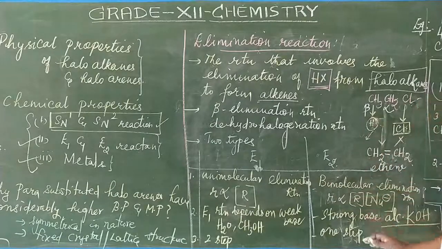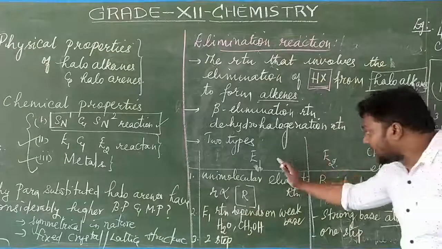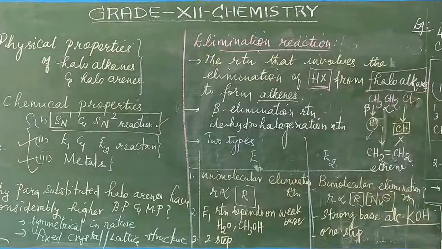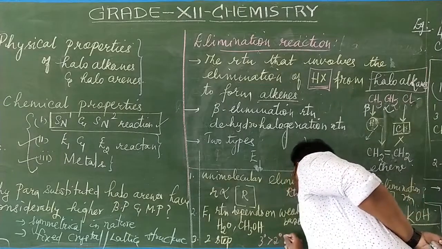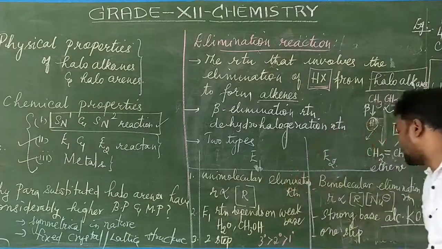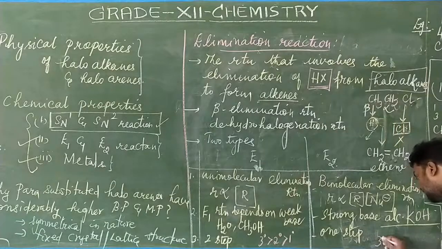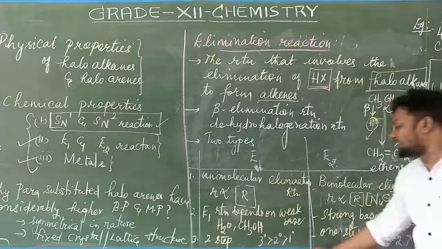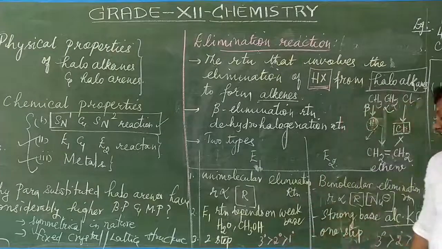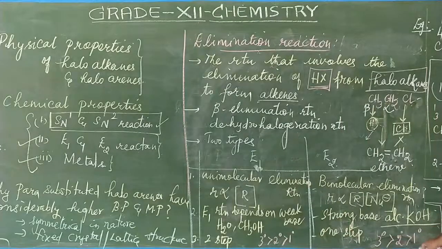We have seen the E1 and E2 differences. Now the similarity: the E1 reaction and E2 reaction will both have elimination higher in the order of tertiary, secondary, and then primary. In this order. Tertiary, secondary, and primary.